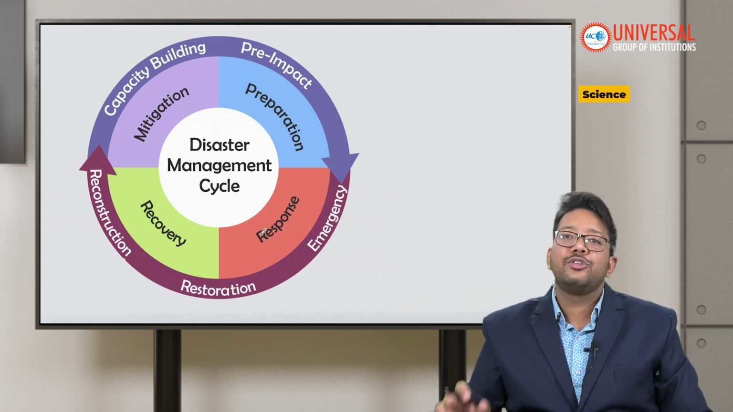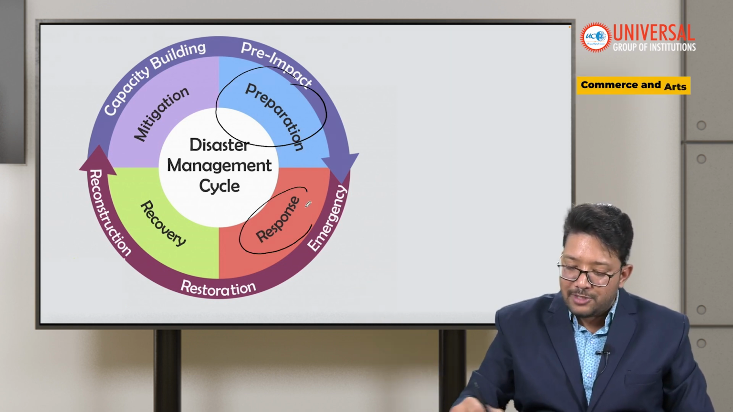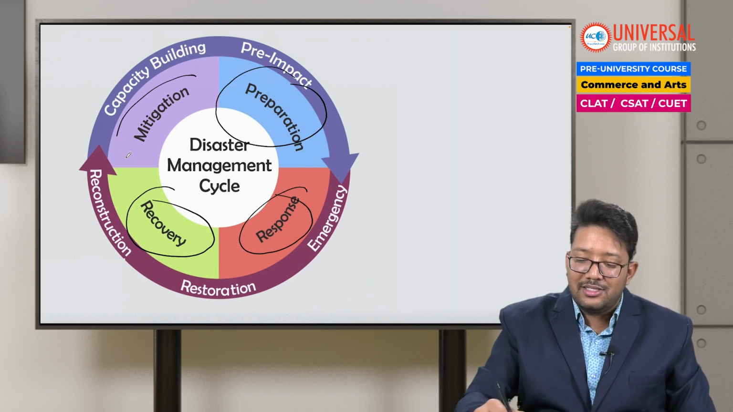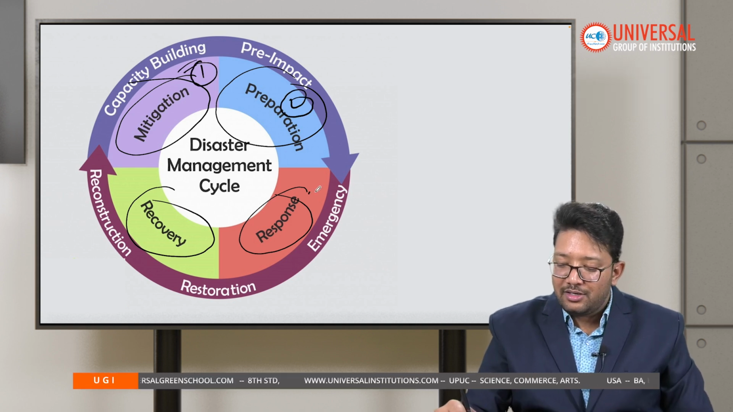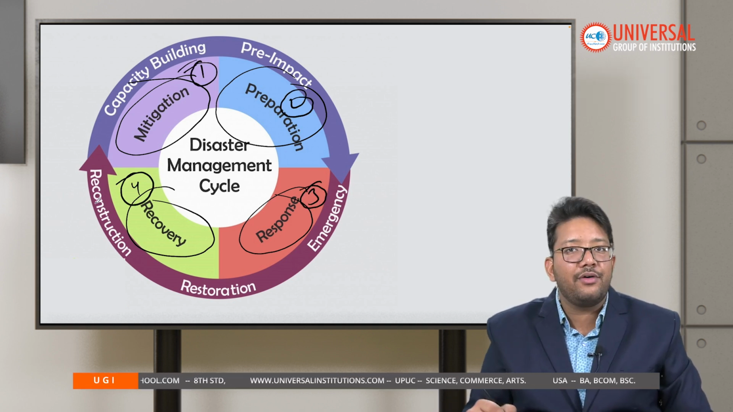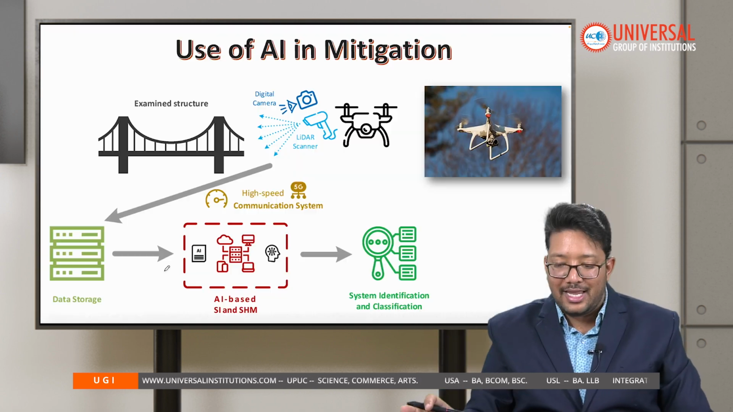Go check that out. These are the strategies that we have to follow: mitigation, preparation, response, and recovery. First is mitigation, second is preparation, third is response, and fourth is recovery. This is how disaster management happens. You have to remember the cycle.